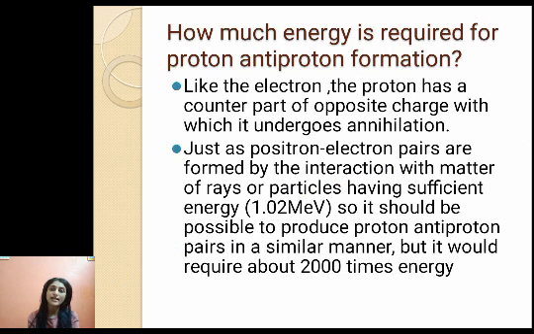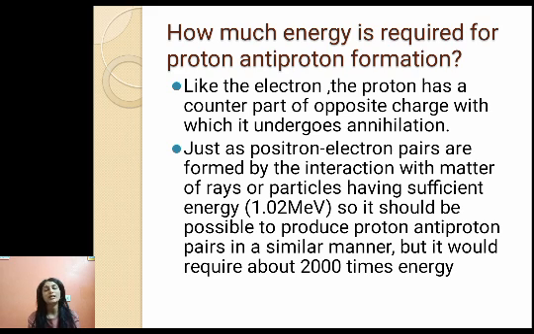Now in the last lecture, when we discussed electron-positron pair formation, we calculated how much energy would be required, and that energy was equal to 1.02 MeV. How did we calculate that energy? We know that the rest mass energy of the electron is given by mc square. If we substitute the value of the mass of the electron, you will get the energy 0.511 MeV, and for pair formation it will be double of that, so that is how we get 1.02 MeV. As the mass of proton is approximately 1836 times higher, naturally we will need 1836 times higher energy for the proton-antiproton pair formation.